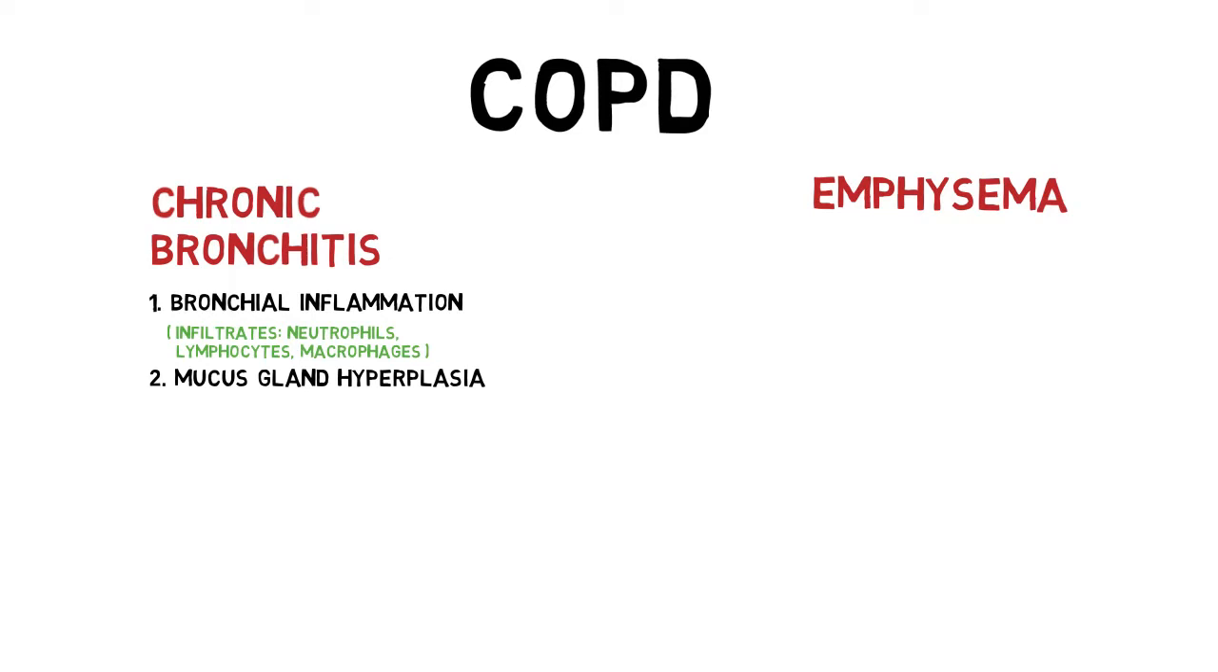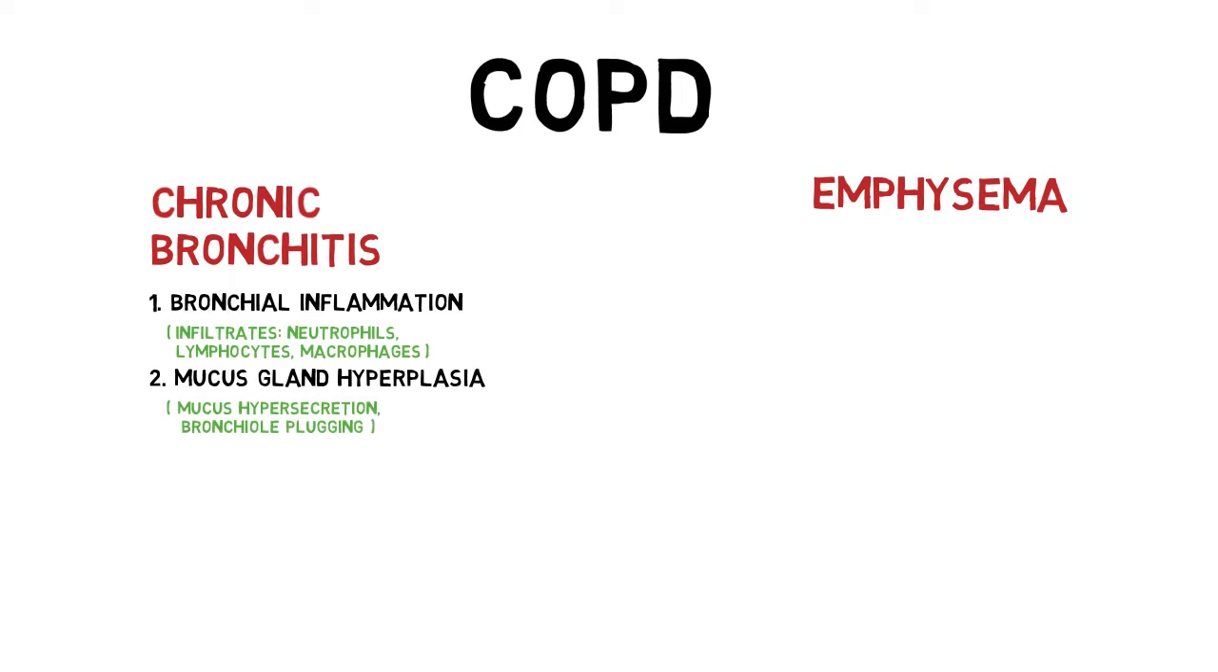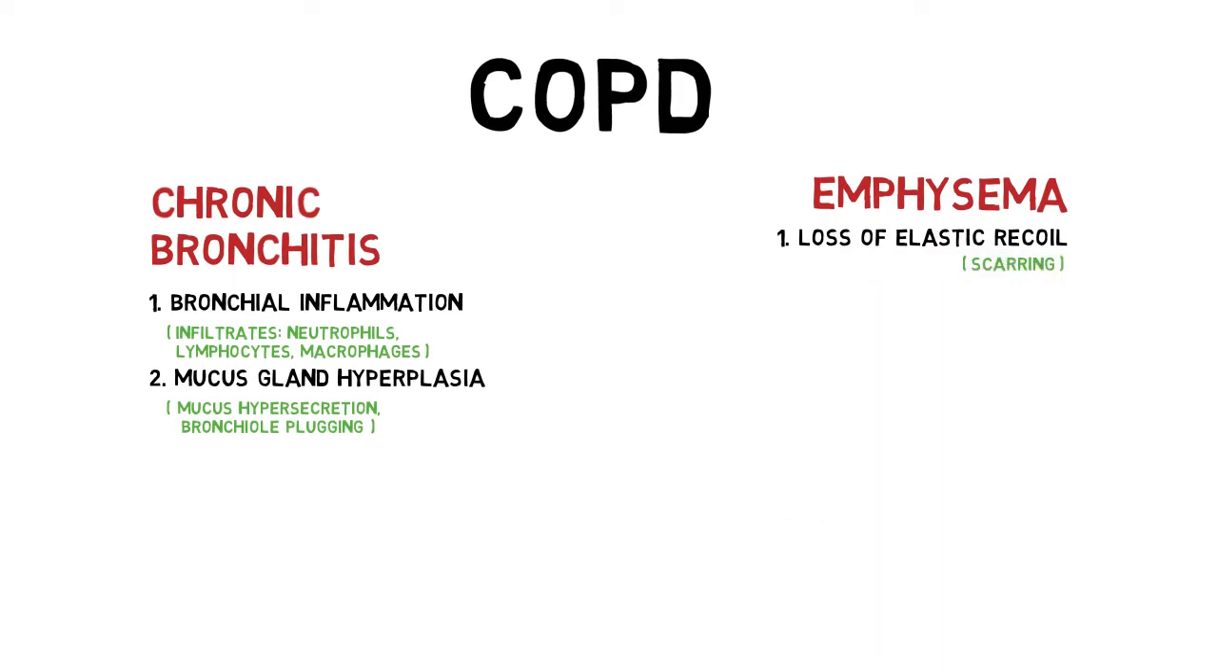Other than immune cell infiltrates, the mucus glands lining the bronchi also become hyperplastic. That means more mucus secretion. With poor ciliary function, this can also lead to bronchial plugging with mucus and eventually emphysema. Emphysema involves the respiratory portion of the airway. Chronic inflammation leads to fibrosis or scarring, so there will be loss of lung elastic recoil, which is an important process of exhalation, because unlike inspiration, exhalation is mainly a passive process.